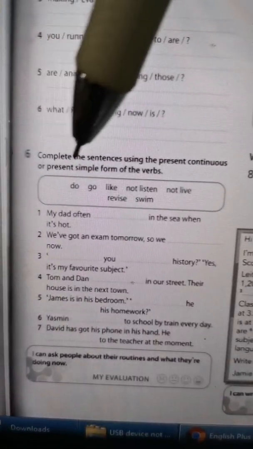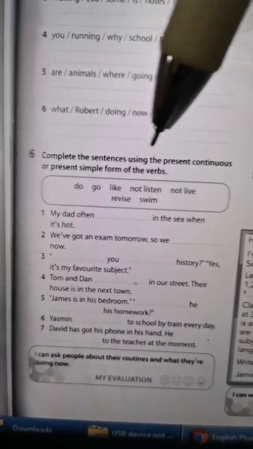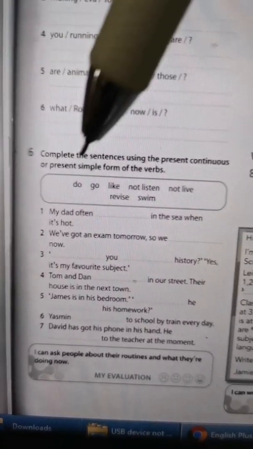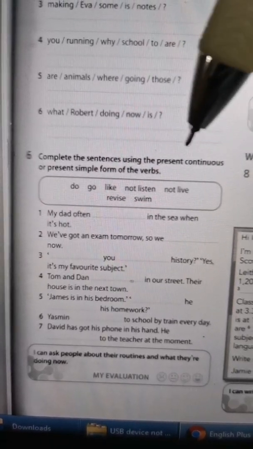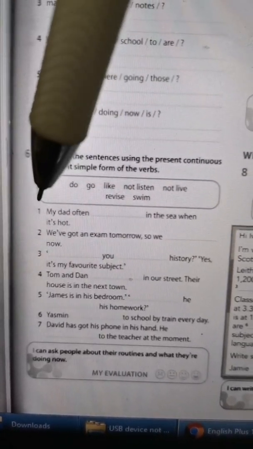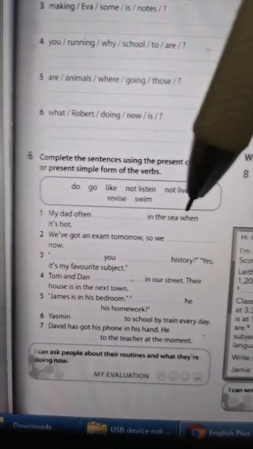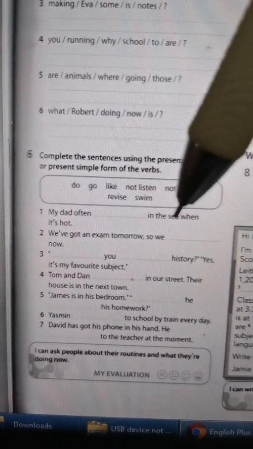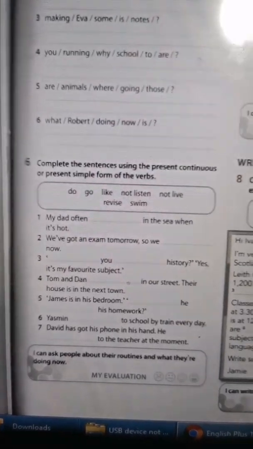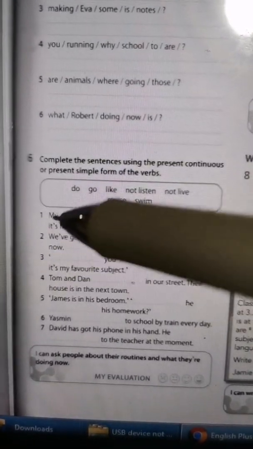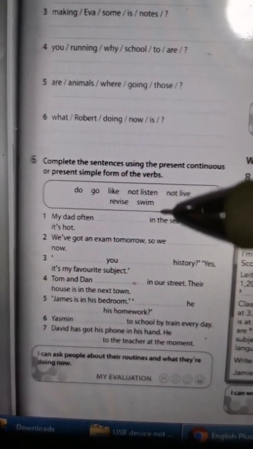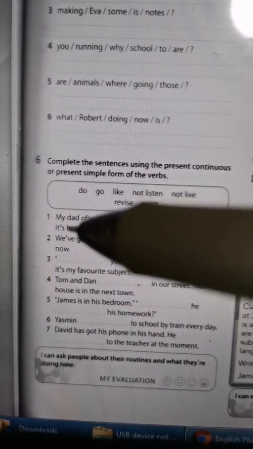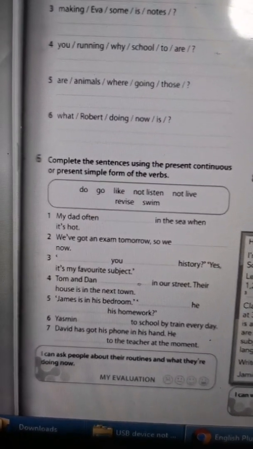For activity number 6, complete the sentences using the present continuous or present simple form of the verbs. The present continuous is the one that you put ing. So look at number 1 now. My dad often swims in the sea when it's hot. So when it's very hot, your dad will go to the sea for a swim, right? So the answer is swim. My dad often swims. Put an s here because your dad is a singular noun.